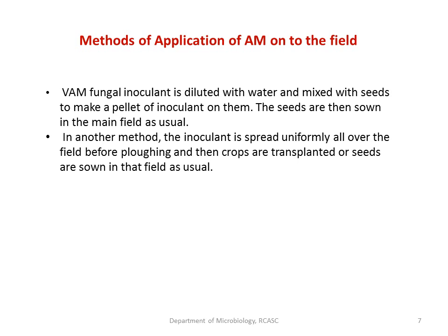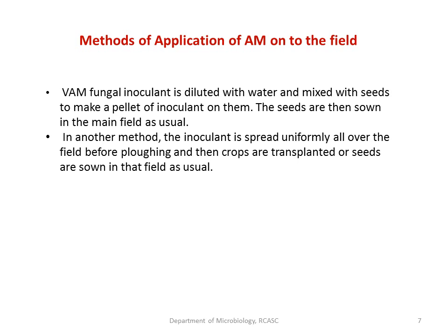Then how to apply this arbuscular mycorrhiza onto the field? This fungal inoculant, whichever has been packed and dispatched, has to be diluted in water and mixed with seeds to make a pellet.